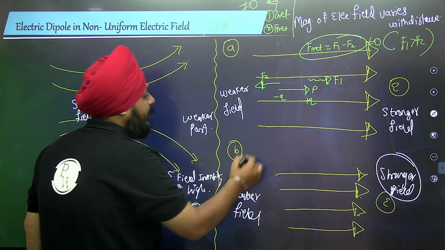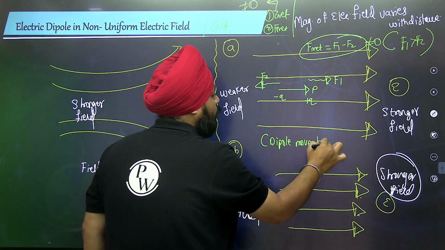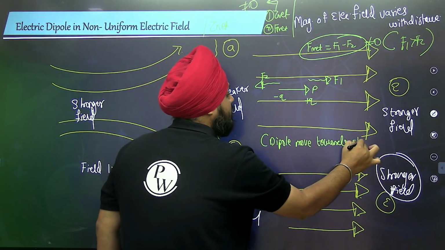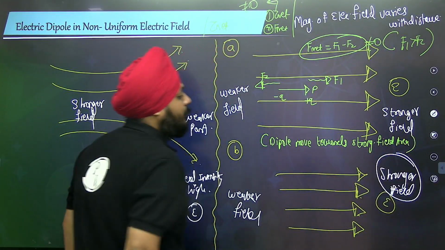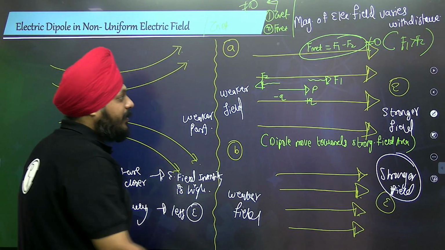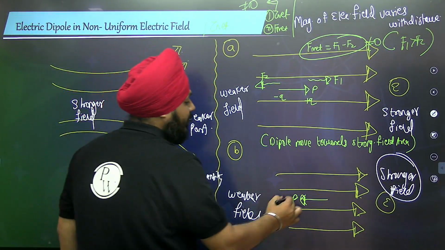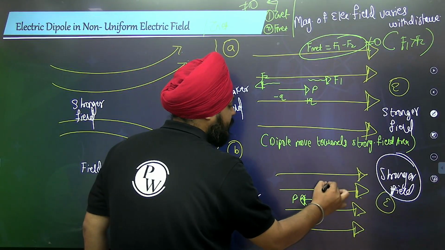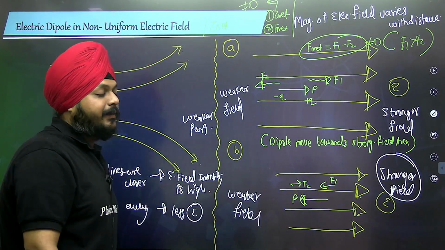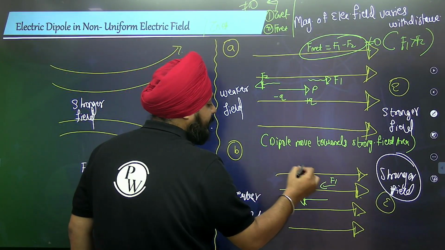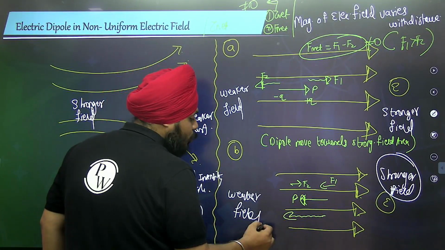Result: the dipole moves towards the stronger field area. Same when the dipole is kept reversed. Here we are having the negative charge, so the force is F1. Here the force F2 is high. Sorry, the force F1 is high. So in this case, the force F1 is high, and the dipole tends to move into the weaker field.